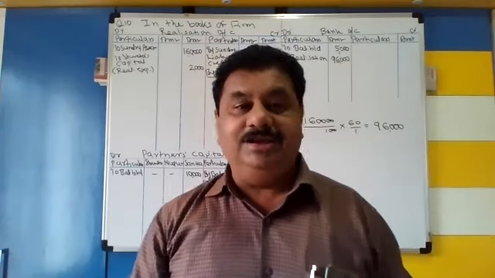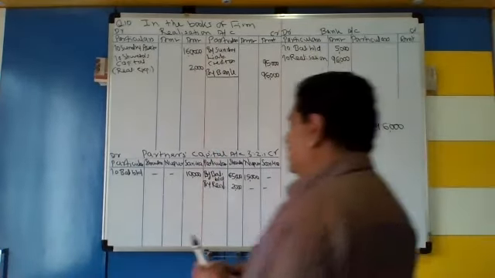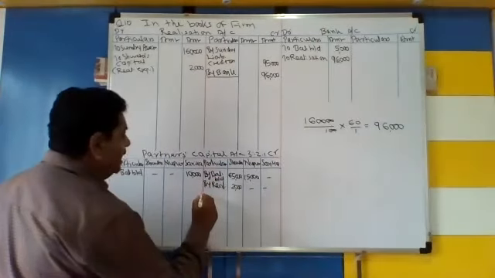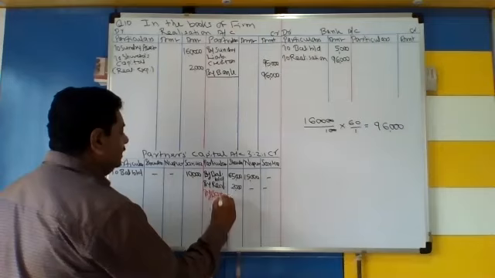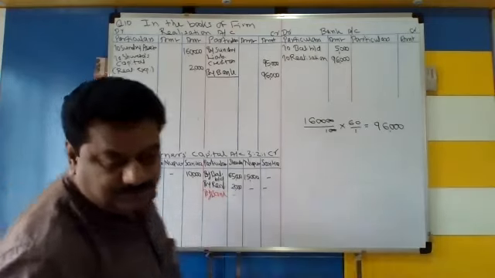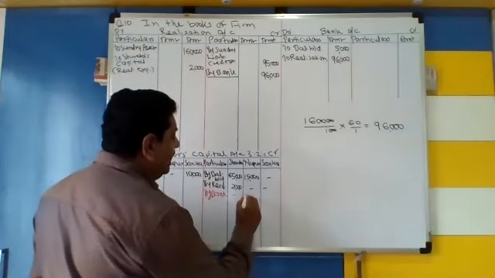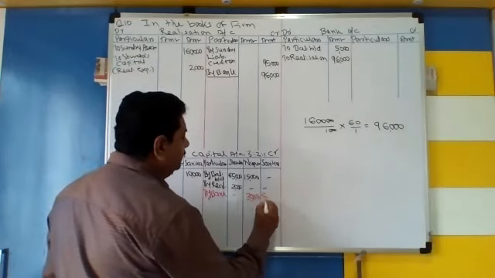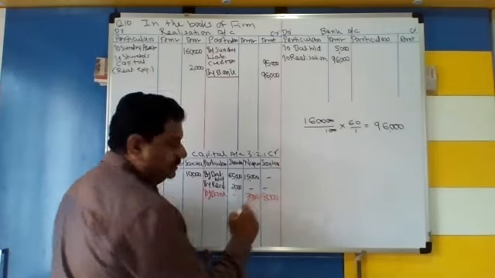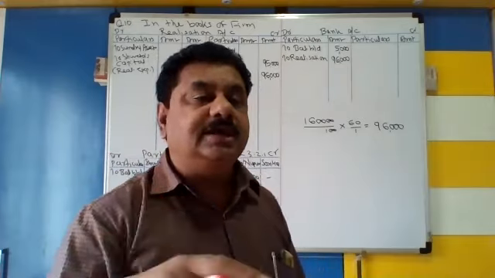So the recovery entry will come, which I am writing in red color. Bank account debit to Nupur's capital, Sanika's capital. From Nupur we are getting 3,000 and Sanika 8,000.